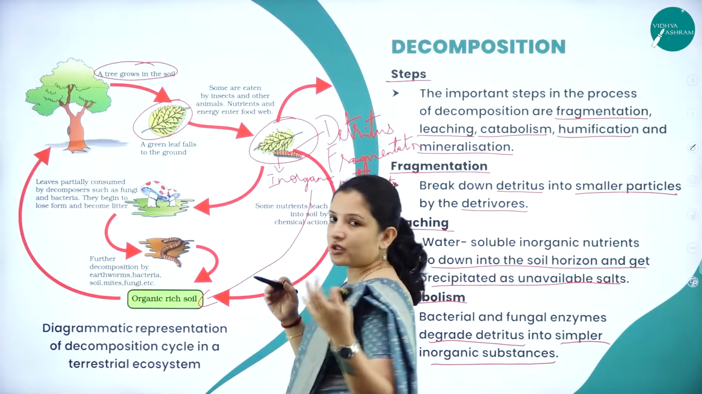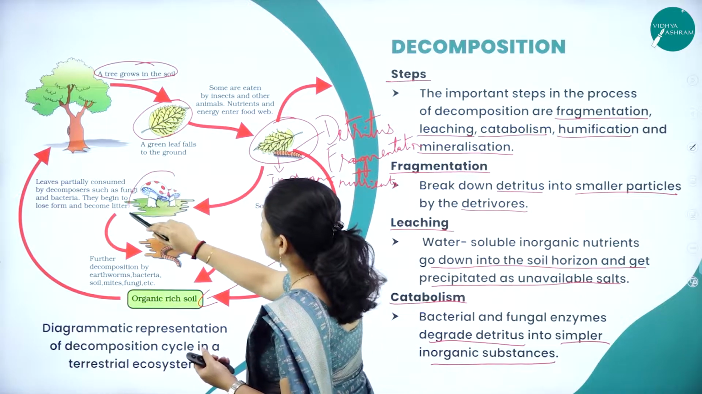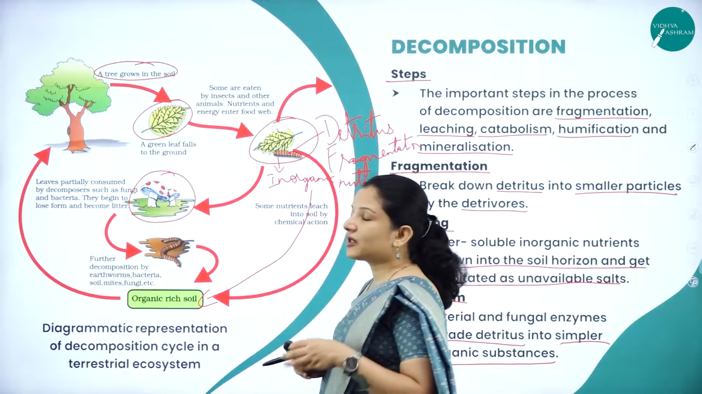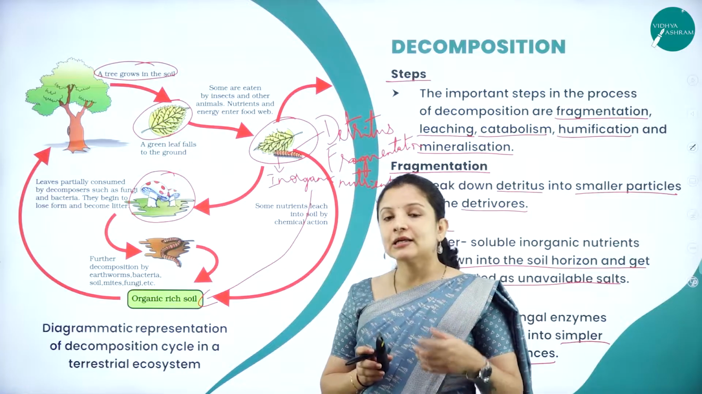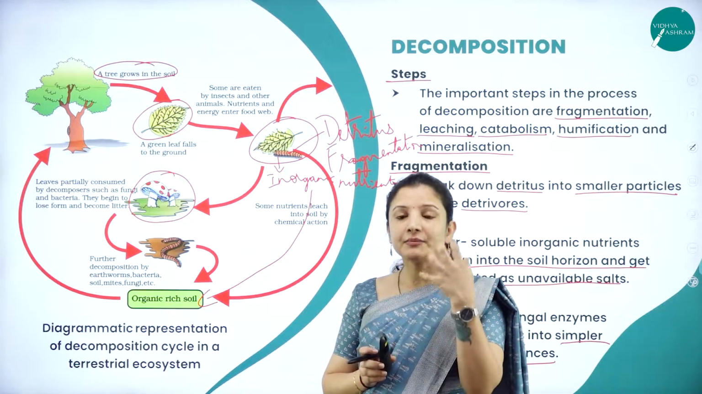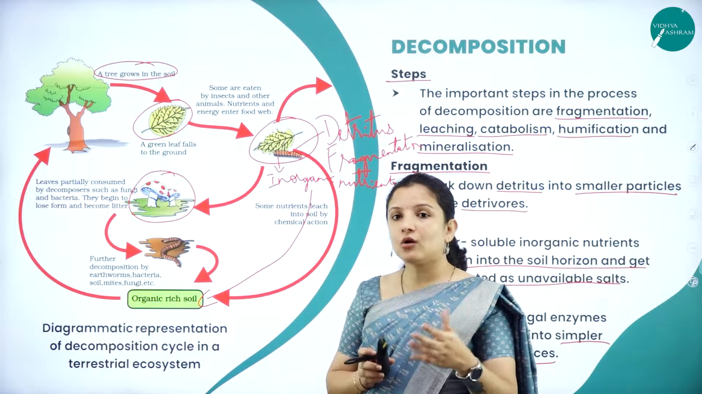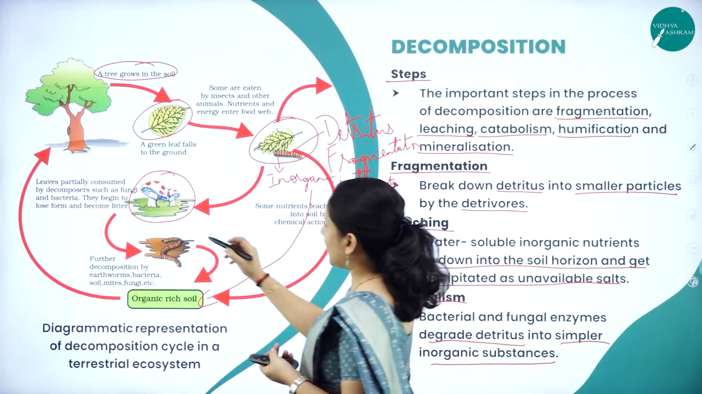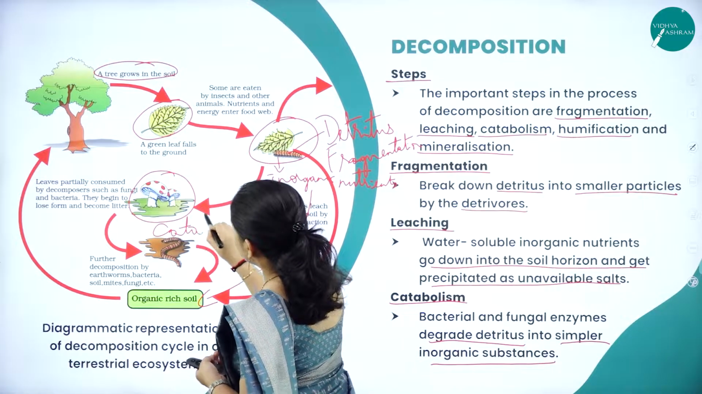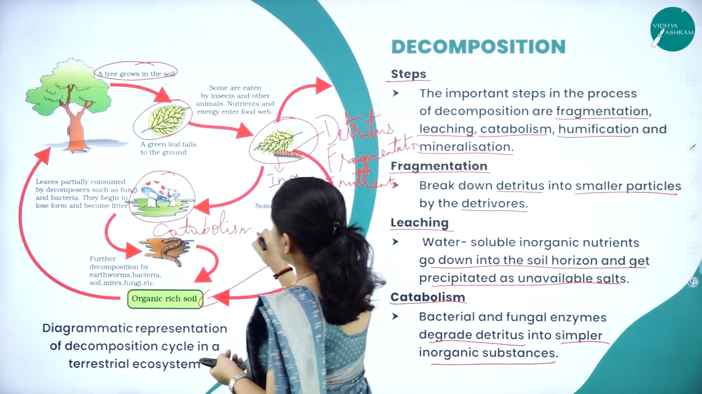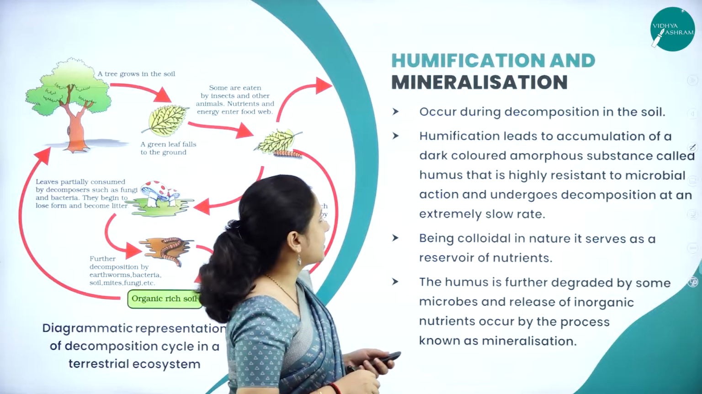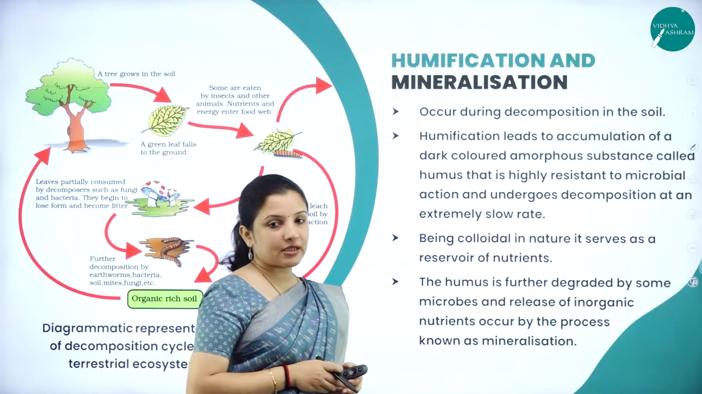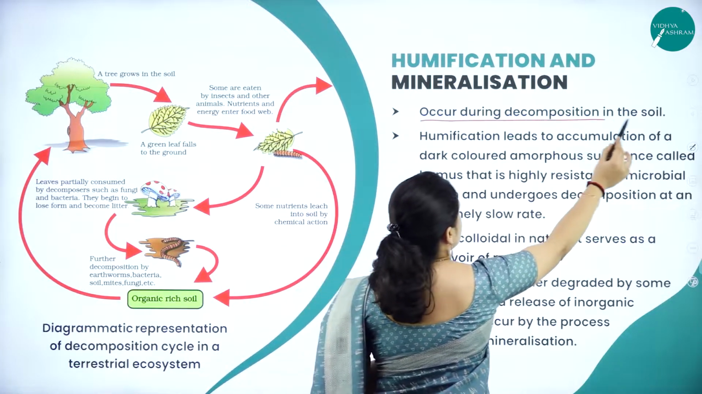And not just that, these detritus, which are broken into smaller fragments, will be consumed by the fungi growing on the ground, right? And they will also be consumed by the bacteria. These will start to release some enzymes. That enzyme will break down the fragmented pieces further into inorganic substances. That process is called catabolism. Now, after catabolism, the remaining two processes will occur. What are they? Let's look into that. That is humification and mineralization. Humification and mineralization occur during decomposition in the soil.